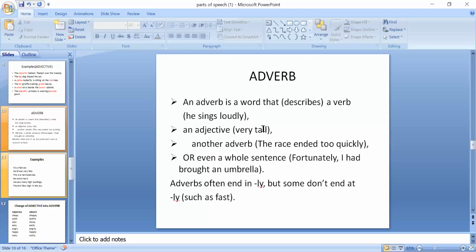Have you got? कितना tall है? बहुत ज्यादा tall है या उससे कम है? So very is describing this adjective tall. Clear? So very is also adverb.